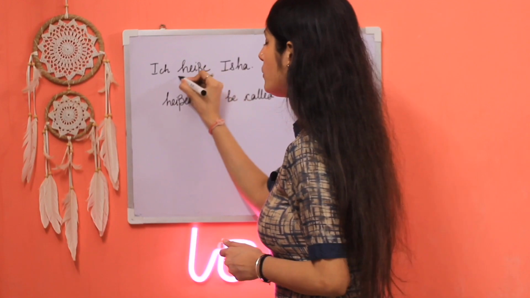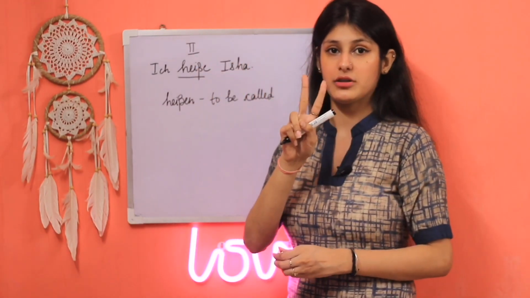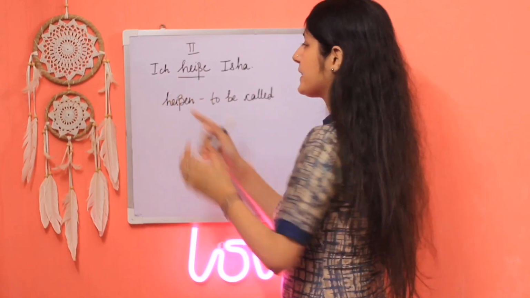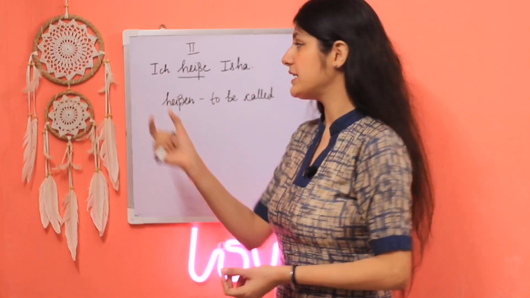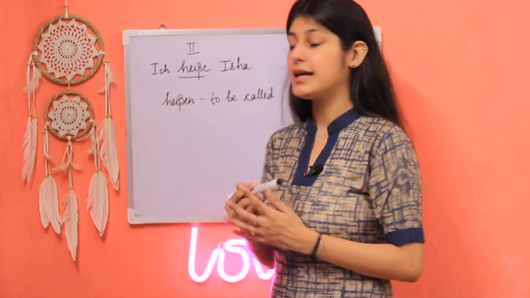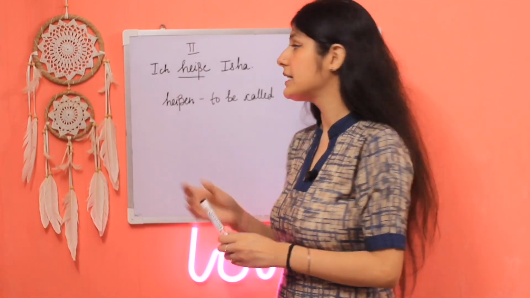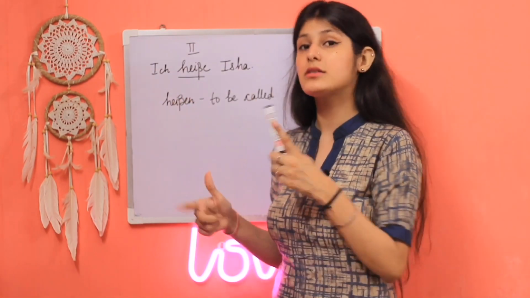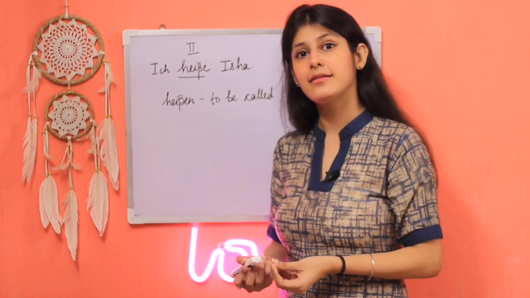Here, the verb comes at the second position. Ich is the subject. I. Now, we always have to remember that the subject conjugates the verb.